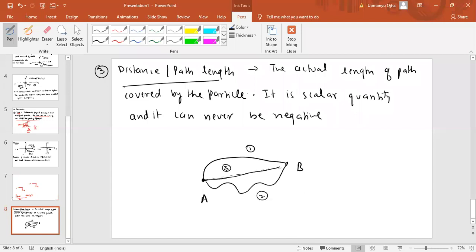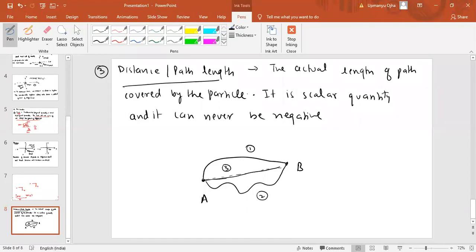Now what is distance? Distance is the actual length of the path covered by the object. All the things which I am telling you are under motion in a straight line. So I am not starting any new topic. It is just the continuation of the previous topic. Distance or the path length is the actual length of the path covered by the particle.